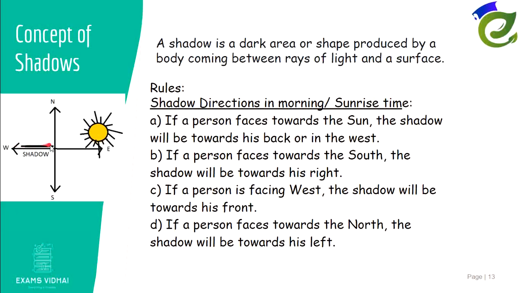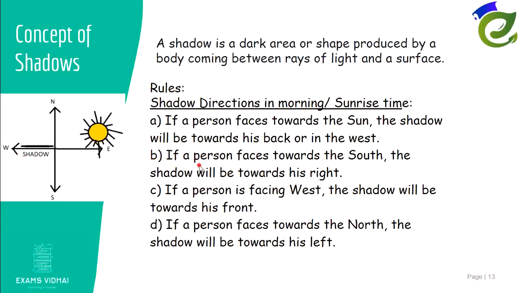So we'll have a shadow in the west direction. In the morning, always we'll have the shadow in the west direction. Now if the person faces towards the sun, the shadow will be towards his back. When he's facing the sun, he's facing the east direction and the shadow is in the west direction. So when he's facing east, the shadow will be towards his back.